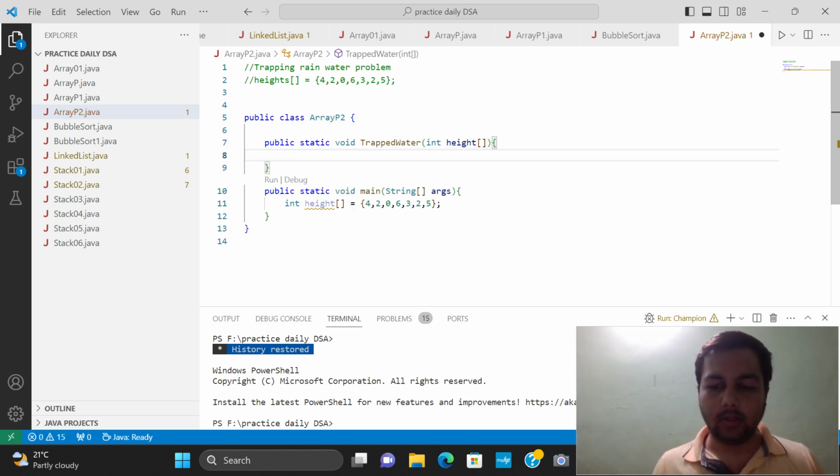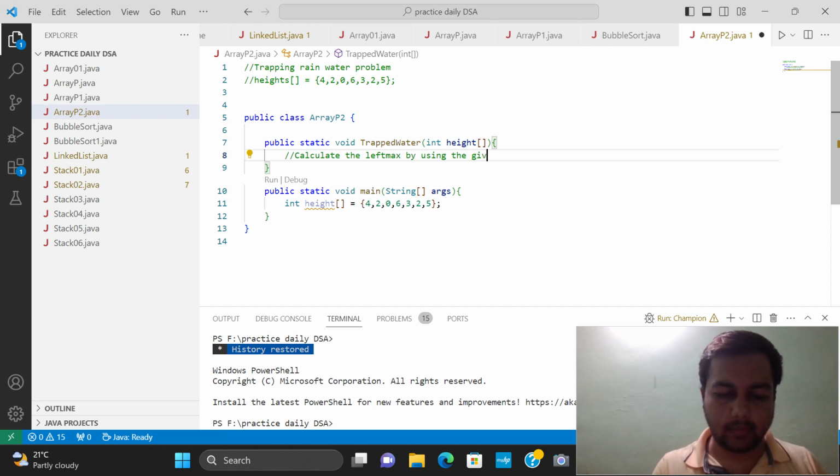So to solve this, we have to calculate the left max by using the given array, that is height.